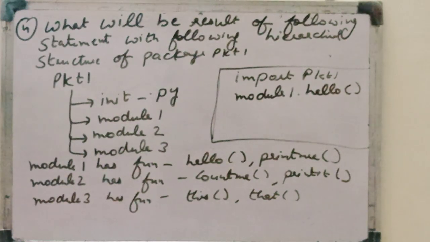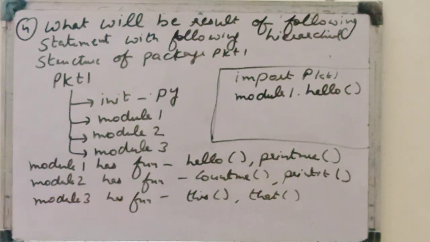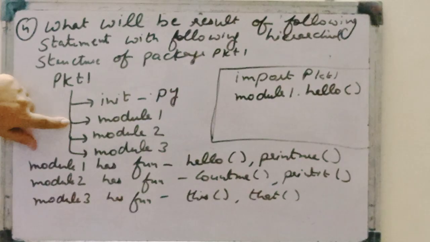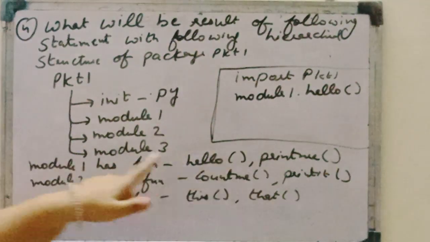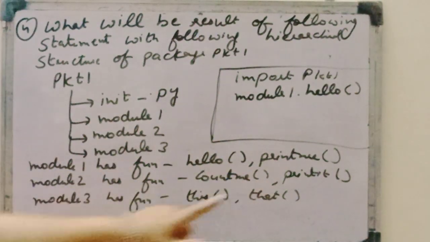Give reasons for your answer. It means they are just writing import PKT1 module 1 dot hello. Just see, this is a package, this is the blank init file. It means it is treated as a package, module 1. Now in module 1 we have functions hello and print me. Module 2 count me and print int. Module 3 this and that.